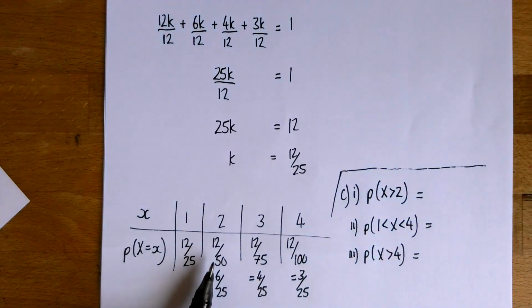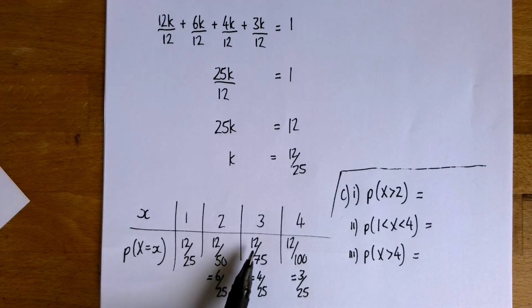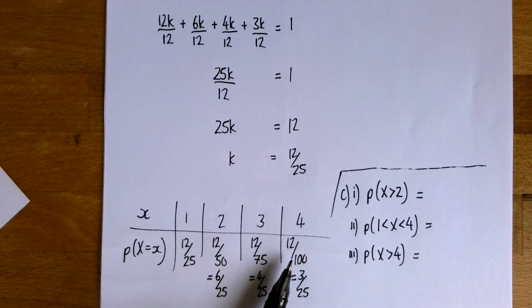So 12 over 25 divided by 2 is 12 over 50, or 6 over 25. 12 over 25 divided by 3 is 12 over 75, or 4 over 25. And 12 over 25 divided by 4 is 12 over 100, or 3 over 25.